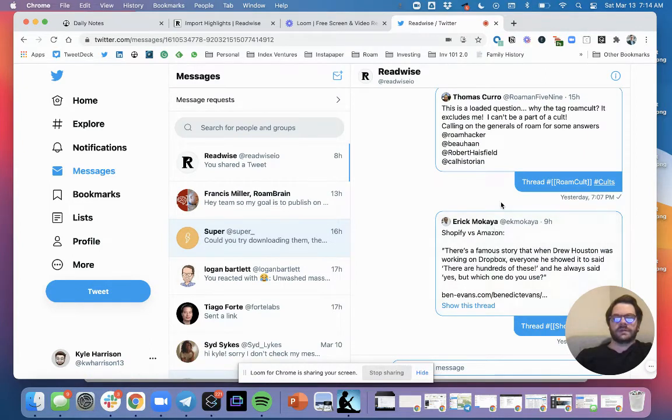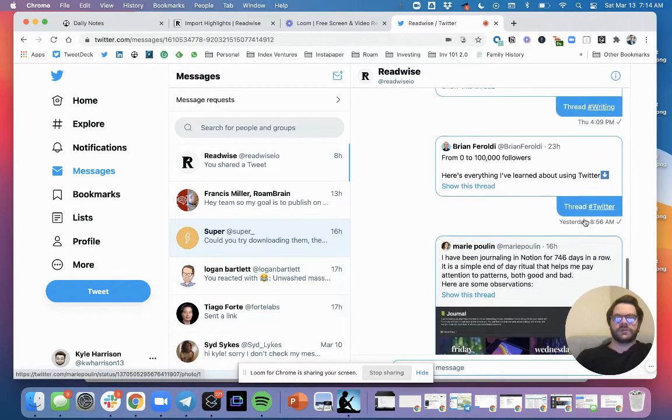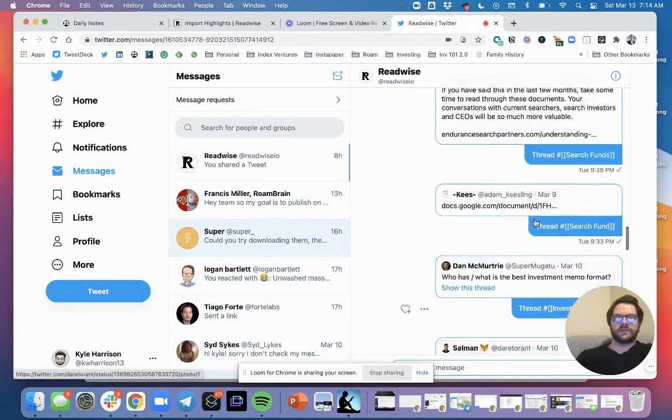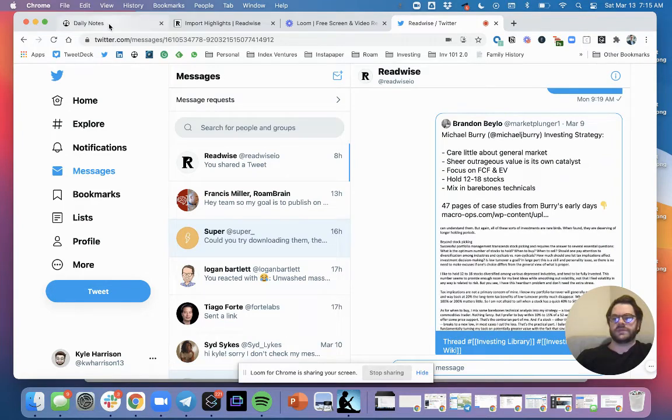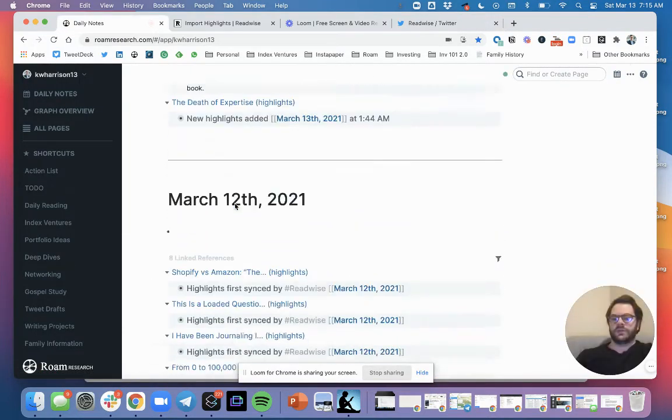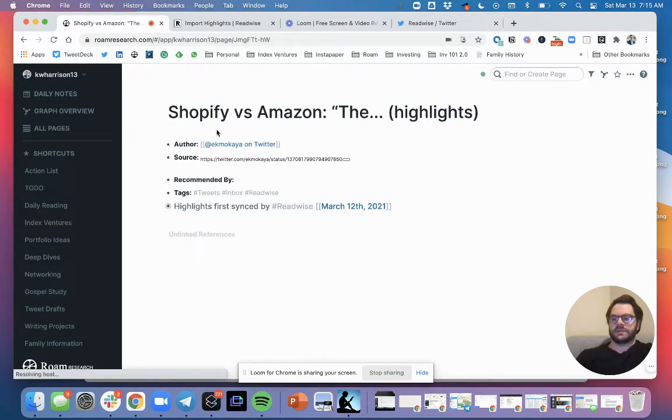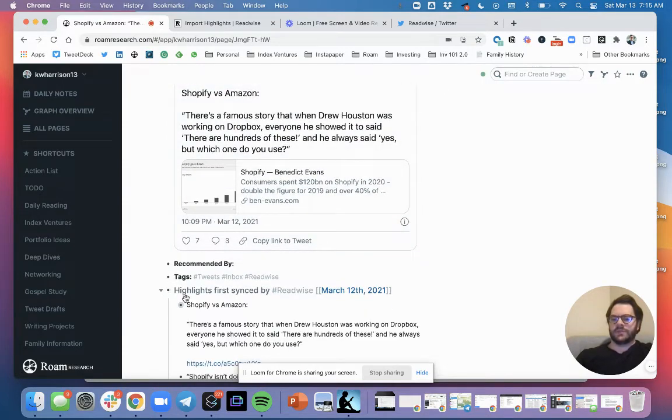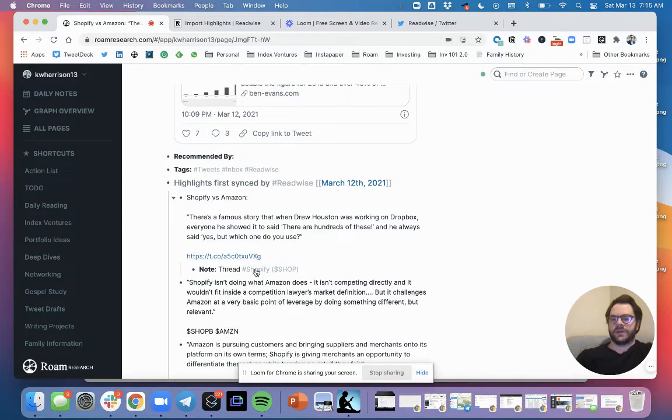And you can basically see all of these different things that I've DM'd, and I'll save it with thread, which saves the text of the tweet, and then a hashtag for whatever is interesting and why that's interesting. So you can see all these different ideas that I'm saving tweets from. And if you come in here, you can see it pulled in the tweet, and then it tagged it with my Shopify page.